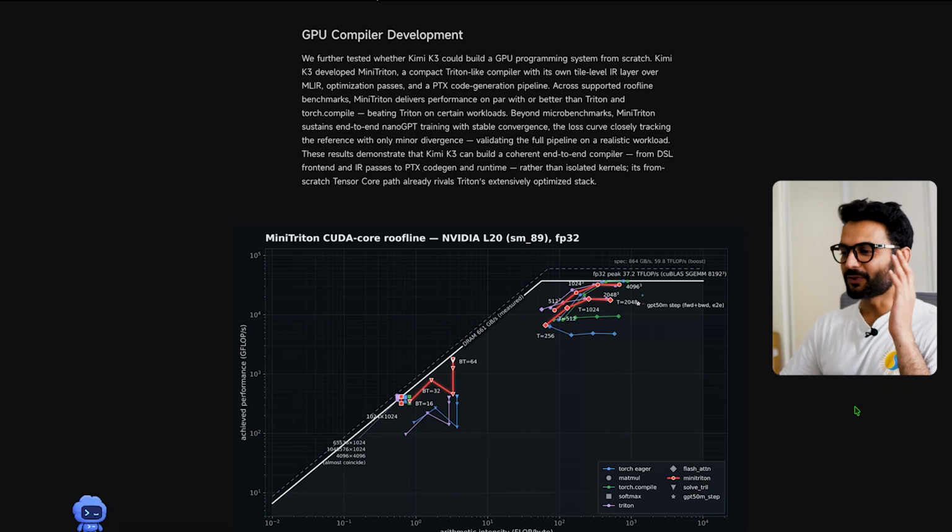So this was a very interesting demonstration they provided in this document. Moonshot asked Kimi K3 to build a compact GPU programming system from scratch. Kimi wasn't generating one isolated piece of code, it was building multiple connected parts of a functional compiler and testing them together. This is exactly the kind of long-horizon engineering work K3 is designed to do. So this was a very interesting example they provided in this document.